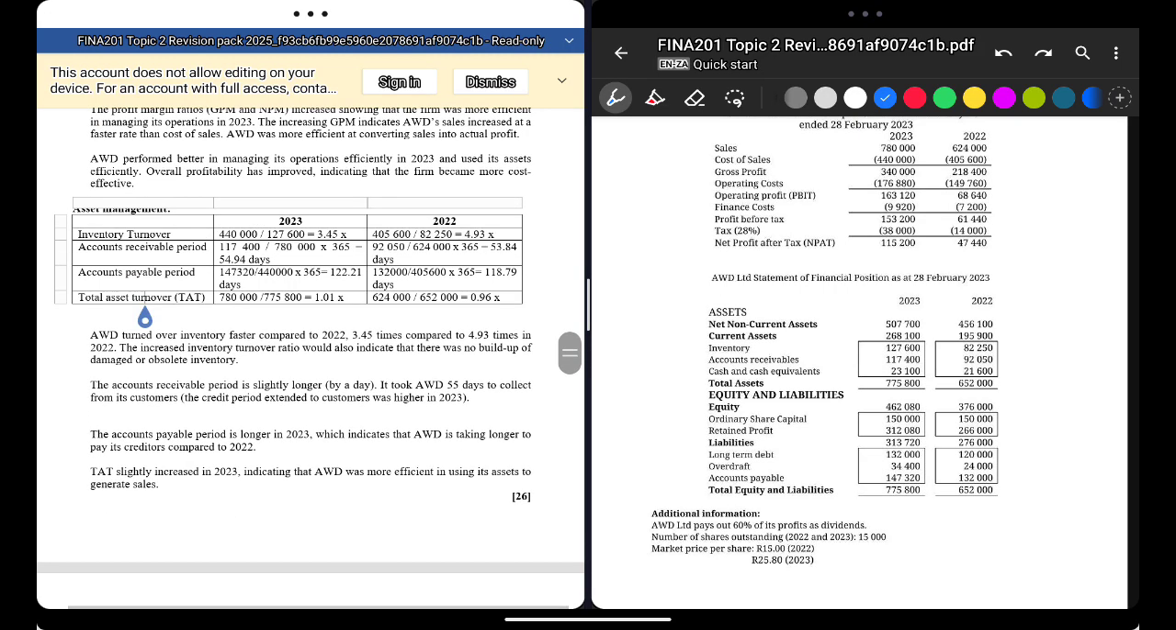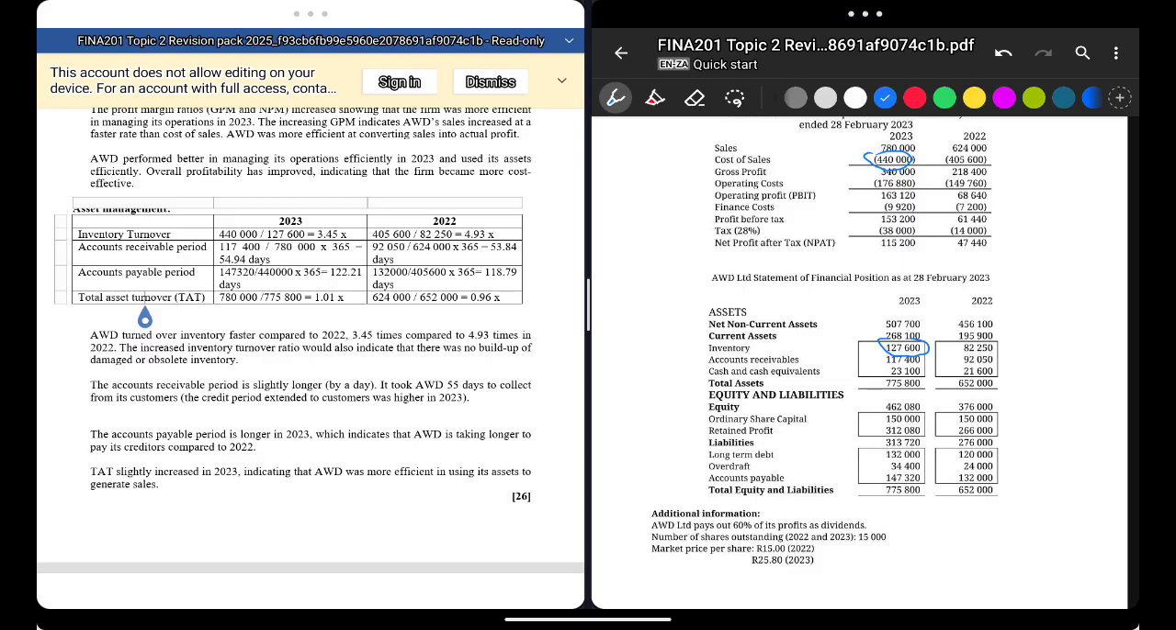Right, so let's start. Your inventory turnover: how do you work it out? Cost of sales over inventory. Cost of sales, 440,000, over your inventory, 127,600. And the answer will be in times. Now they put actual times here, but it's actually "times." So that means the inventory went out of the business and got replaced 3.45 times.